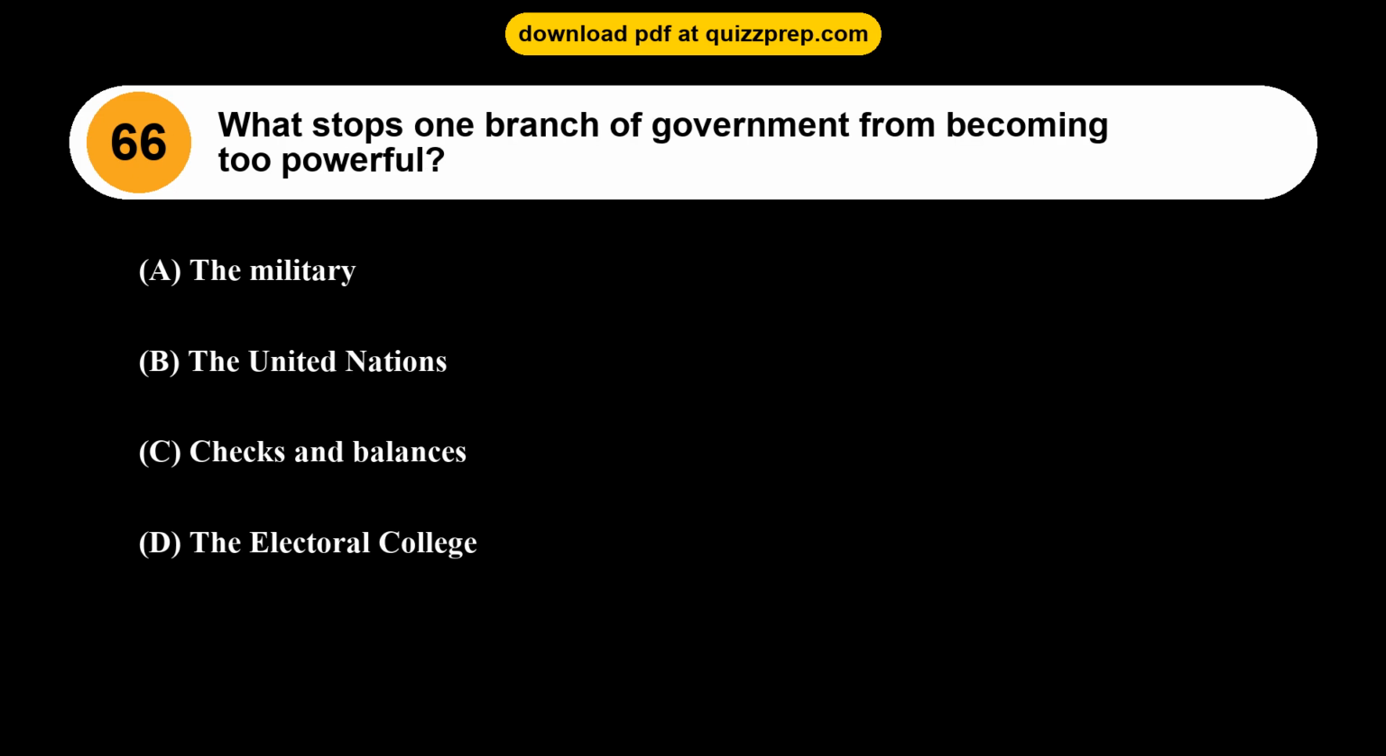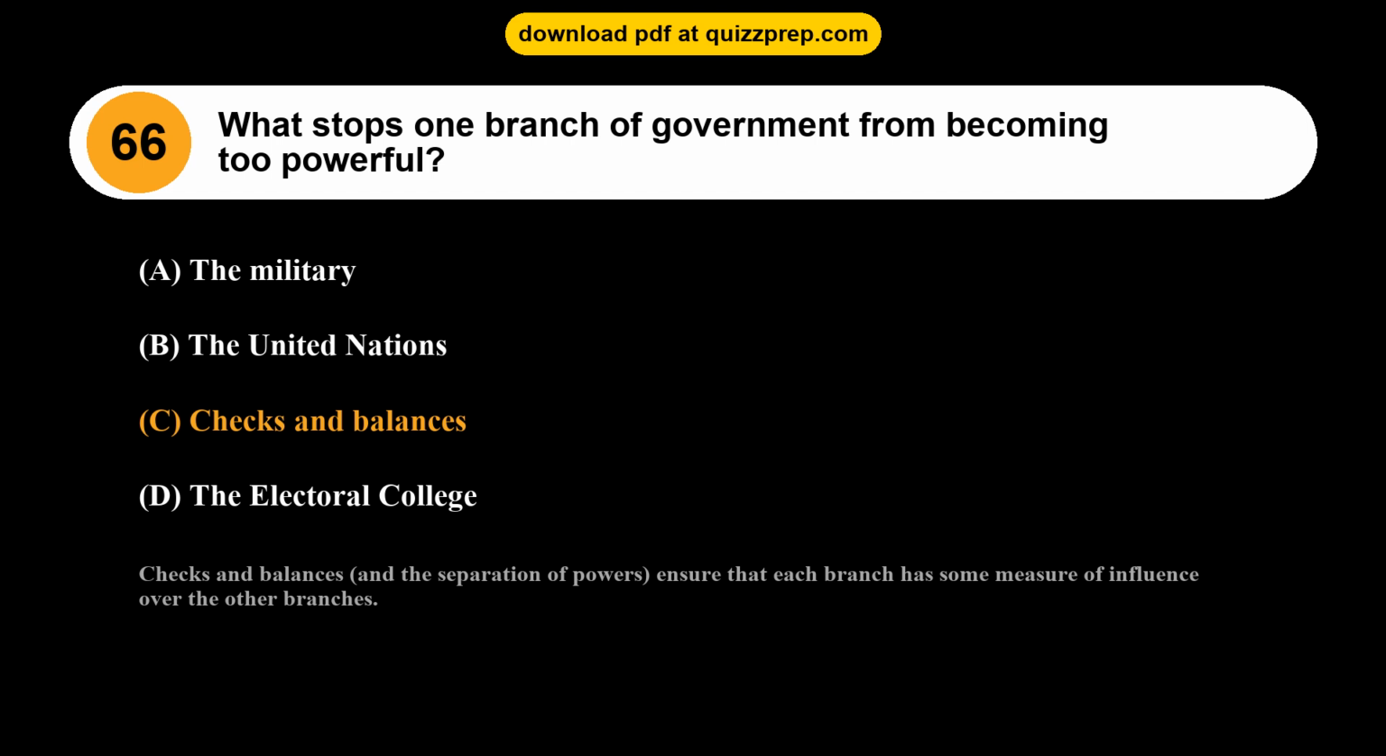Question 66. What stops one branch of government from becoming too powerful? Option A, the military. Option B, the United Nations. Option C, checks and balances. Option D, the Electoral College. The correct answer is option C, checks and balances. Checks and balances, and the separation of powers, ensure that each branch has some measure of influence over the other branches.